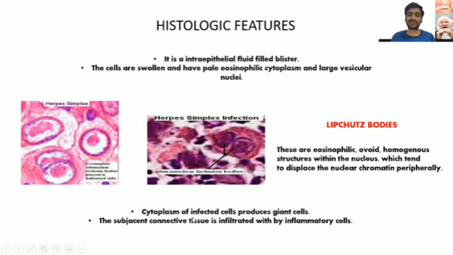Next, the cytoplasm of the infected cell produces giant cells. You will see a number of inflammatory cells and also giant cells, and these giant cells have one more term, that is known as Tzanck cells. So which are the three main findings we found in the histological features? First was the ballooning degeneration, second is the Lipschutz bodies, and third is the giant cells which are known as Tzanck cells, T-Z-A-N-K, Tzanck cells, right?